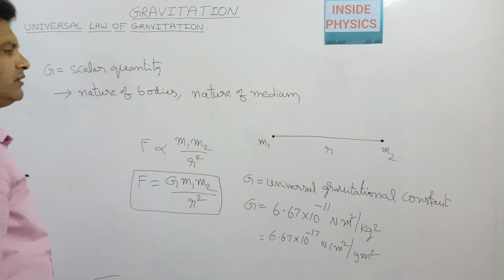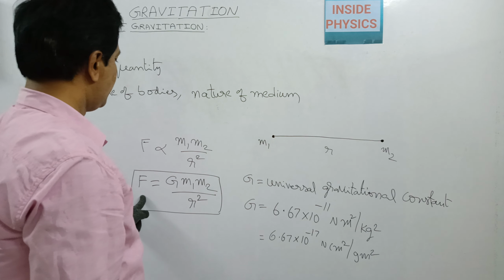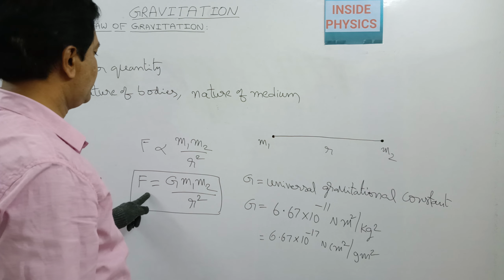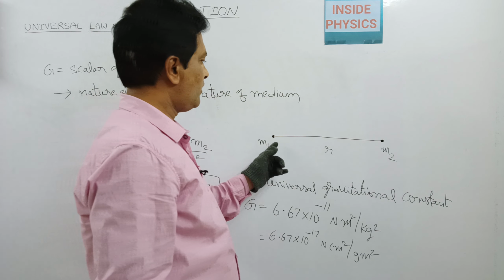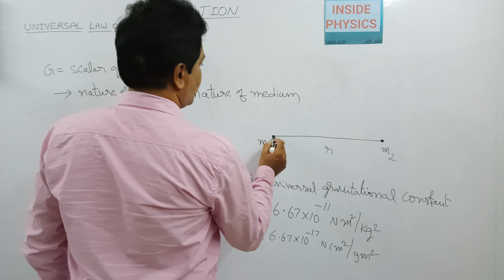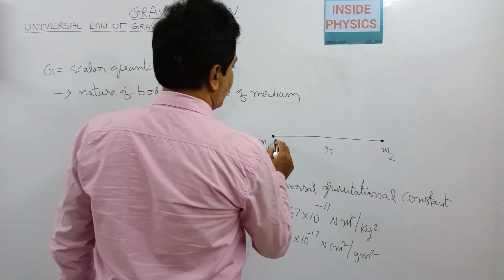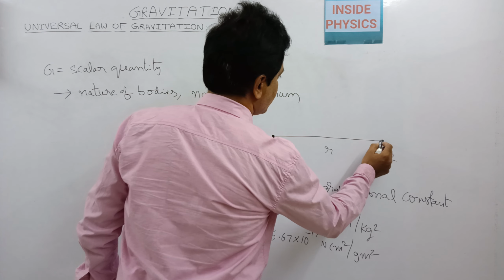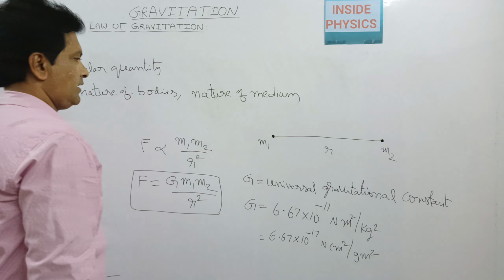Here, if you observe, this force according to the law of gravitation will act along the line joining the two masses. In particular, we can say the line joining the two centers of mass of the particles.